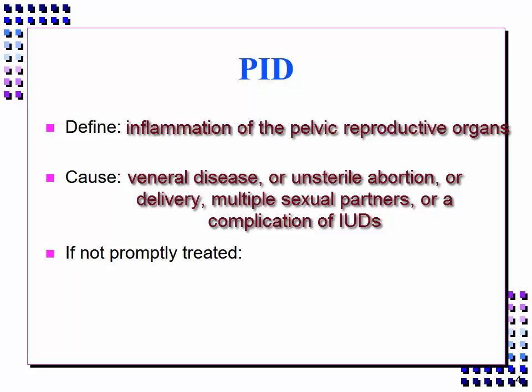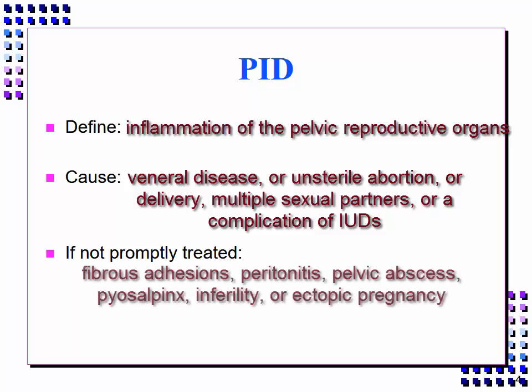If not properly treated, the spread of the infection to the fallopian tubes may cause fibrous adhesions that obstruct the inner portion near the uterus. Other complications could be peritonitis, formation of a pelvic abscess, pyosalpinx, and after treatment would be hydrosalpinx. And even further obstruction can result in infertility or ectopic pregnancy.